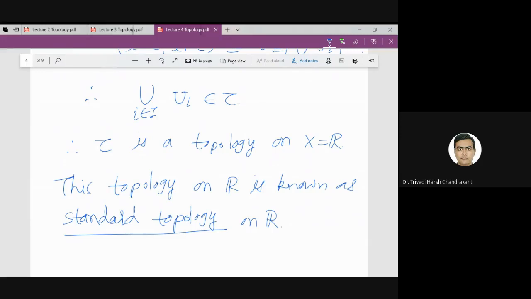So any doubt in this example? No, sir. Okay, so if you have no doubt, then let me ask a similar question. What should be the definition of standard topology on R2? Can anyone suggest what will be the definition for the standard topology on R2, two dimensions?